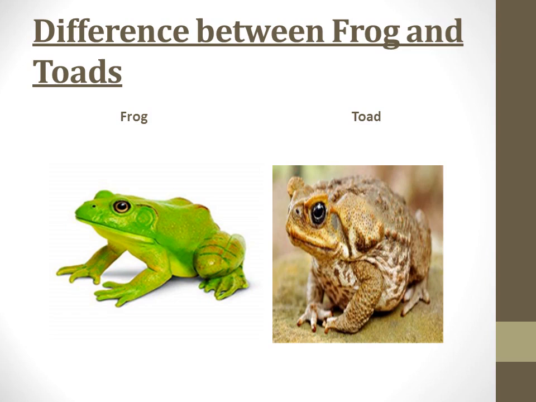Now we will discuss the difference between frogs and toads. Frogs and toads are both amphibians and they are similar in many ways, but they are also different in a few ways. To be completely accurate, toads are actually a classification of frog. That is to say that technically toads are a kind of frog. Generally, frogs spend most of their lives in or near water.